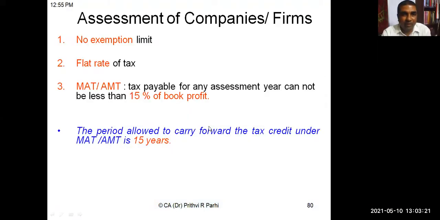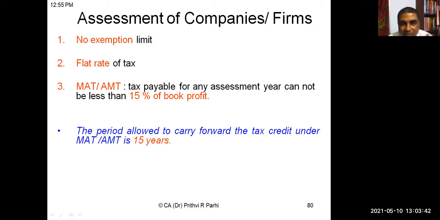As you know, a company has to file income tax return even if there is no income. Now, a few more things I'm telling you. For a company, there is no basic exemption limit. In case of an individual, up to 2.5 lakh there is no tax, but that is not applicable to a company. Rate of tax is flat. It might be 25%, 30%, 15%, or 22%, but it's flat.